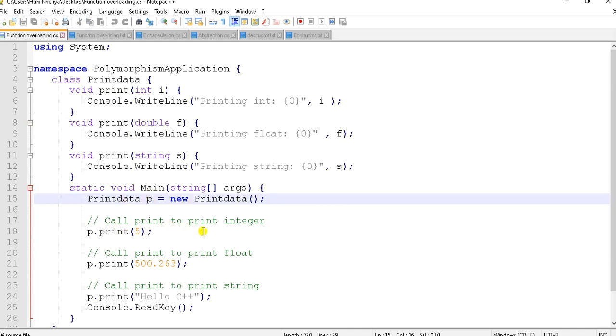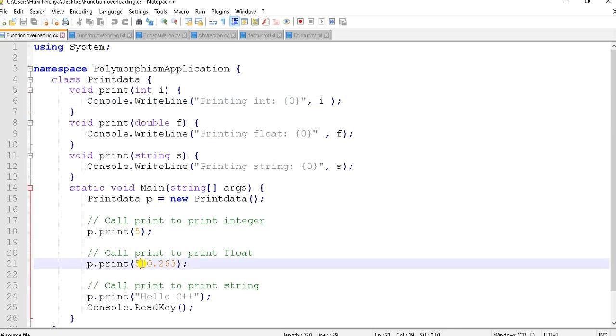So p will call these functions, and depending upon the parameter value, the compiler decides which function it has to call. p.print, and the value is 5, so it will call this function. It will print printing int, then the value will be 5.